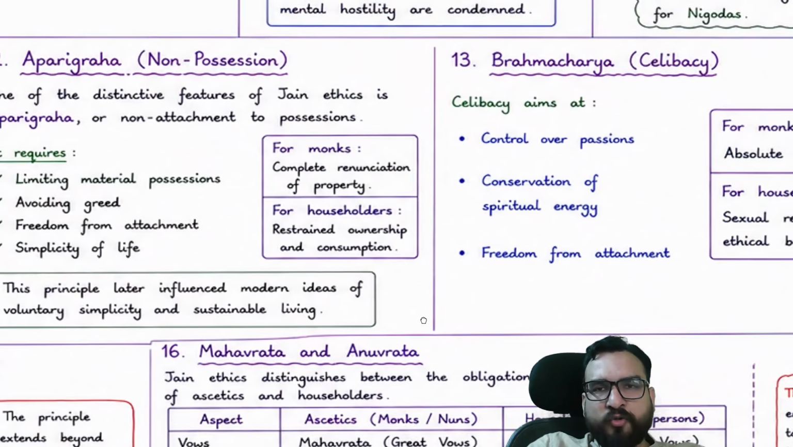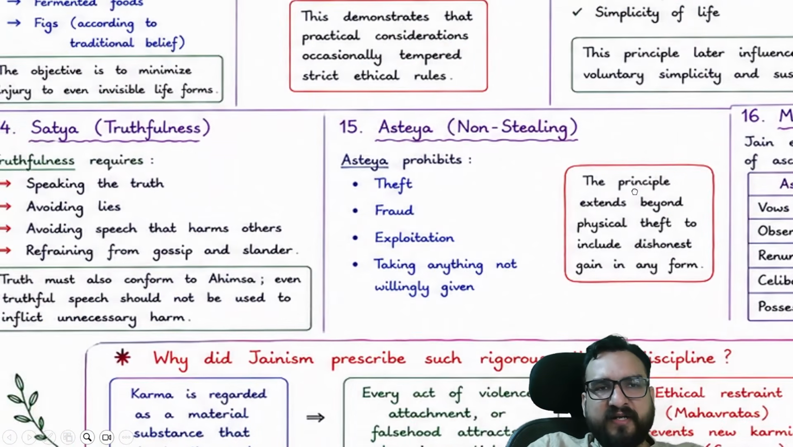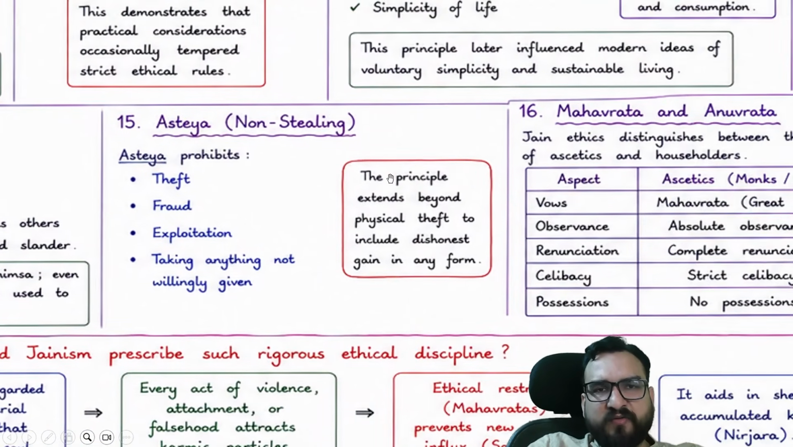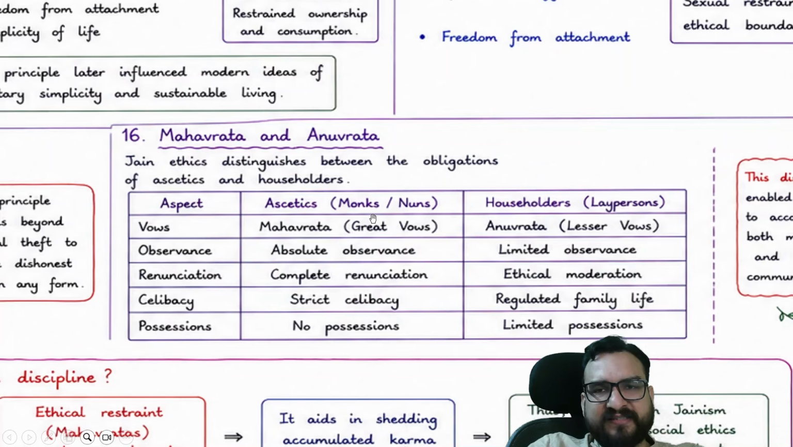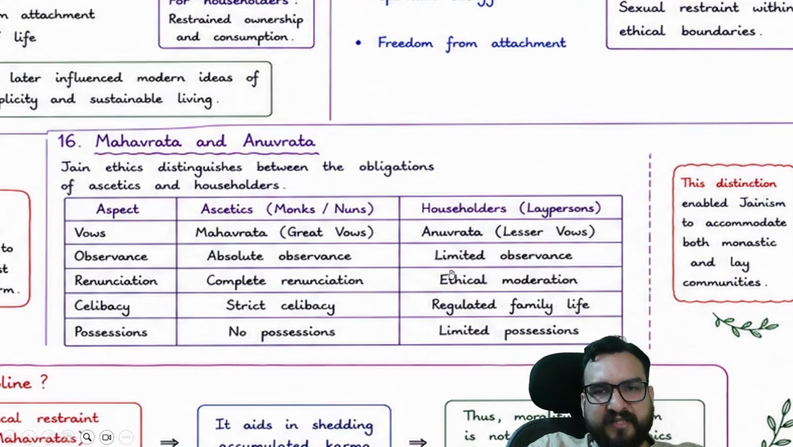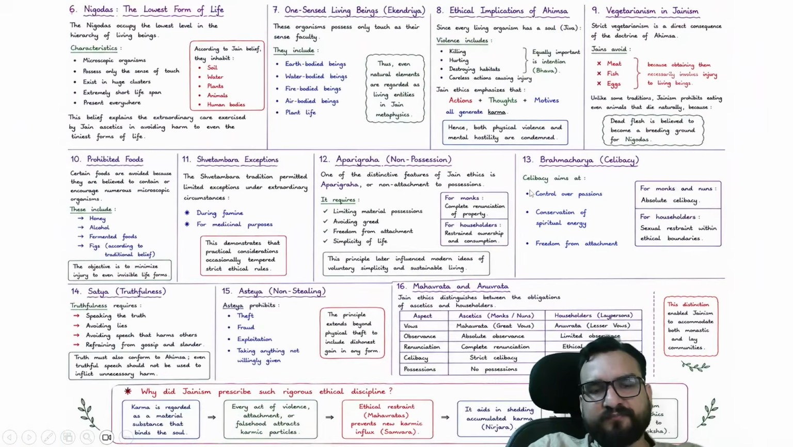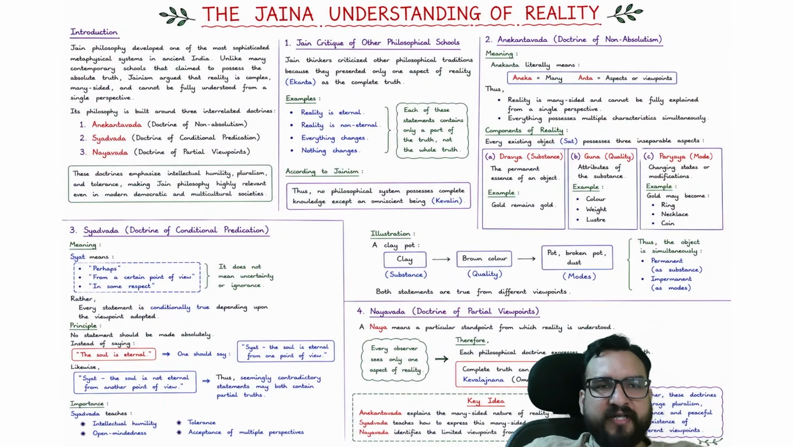Then I have already told you the Panch Mahavrat: Aparigraha, Brahmacharya, right? Then you will be finding Satya, Asatya over here, non-stealing. This you can read. Then Mahavrat is for ascetics, and Anuvrat, lesser vows, is for householders, right? This you will be understanding over here. Okay, so this is one thing. Now you try to understand all these things I have already explained to you.